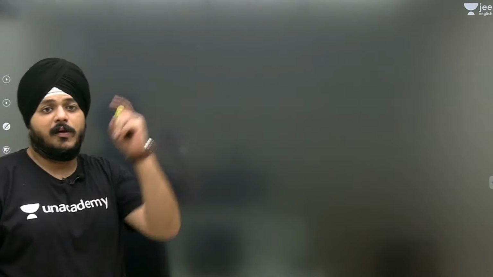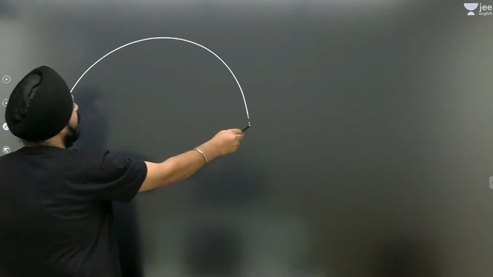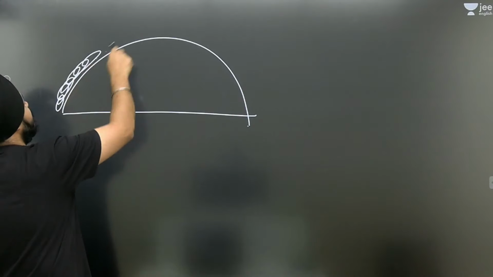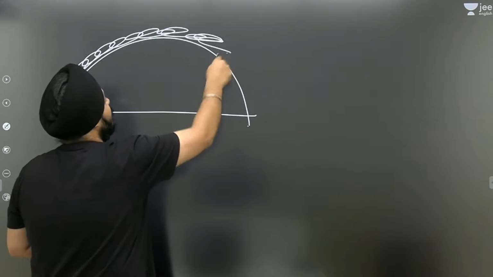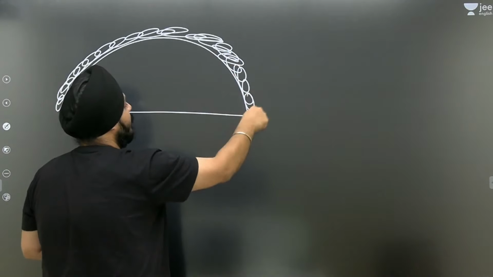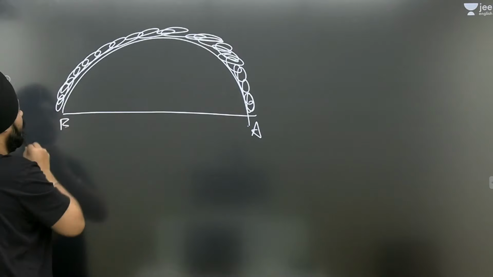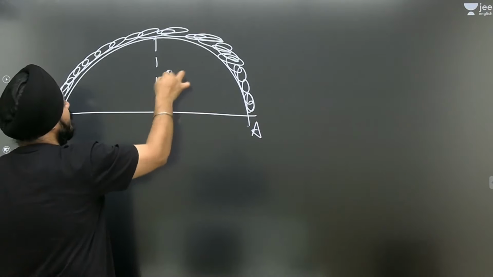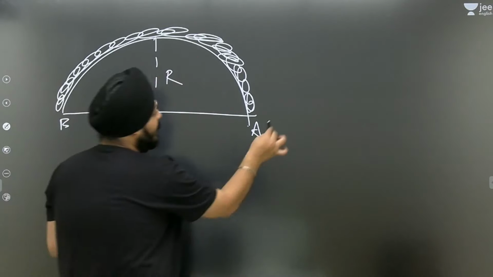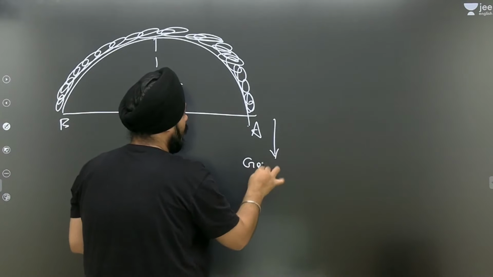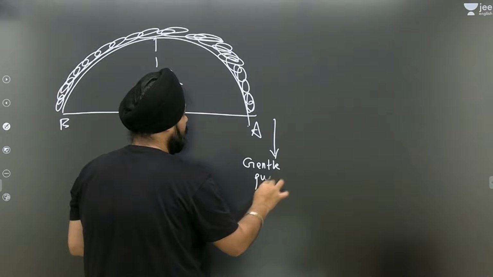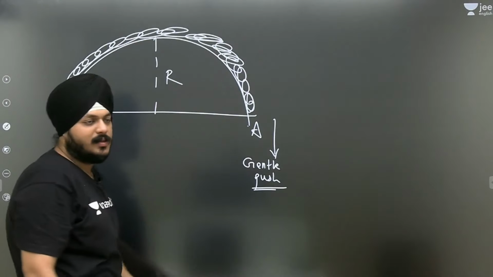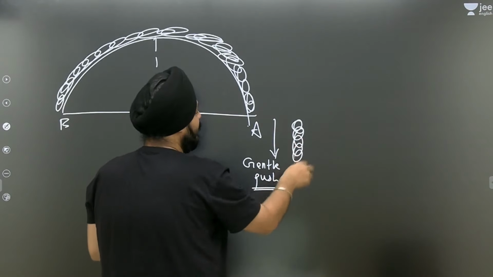Moving forward to the next example, the second case of the chain problems. Suppose this is a wedge and the chain is kept this way. We have two points A and B. This is the radius of the wedge. Suppose on applying a gentle push, immediately the chain will slide down the surface like this.